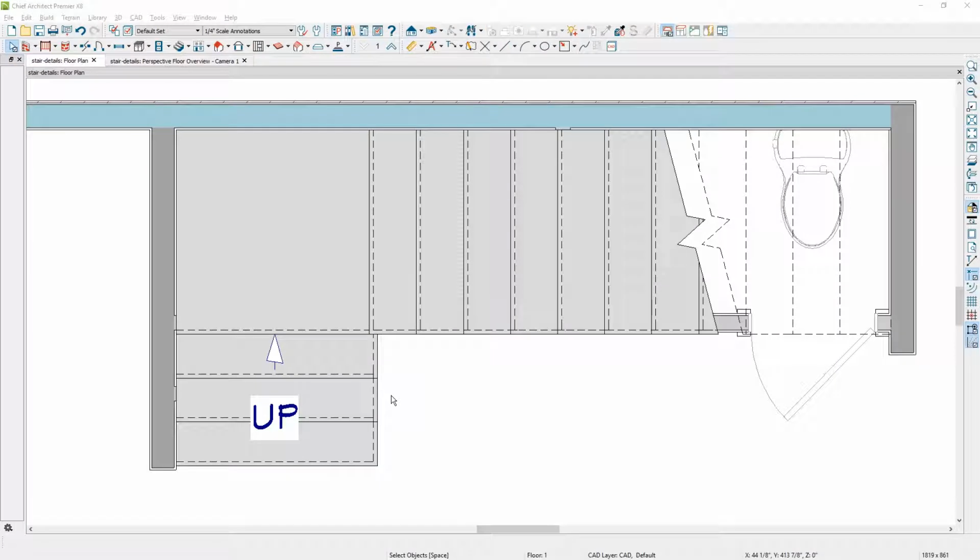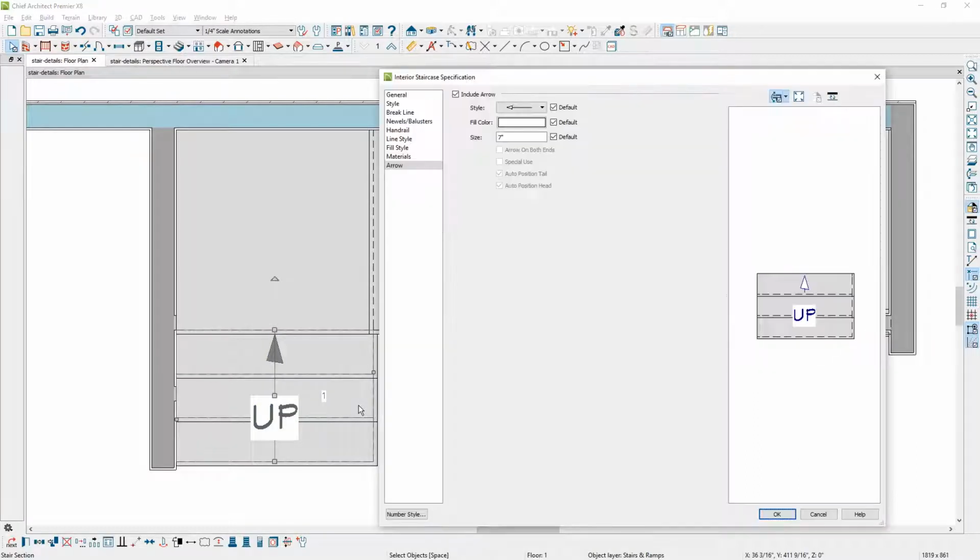I'll begin in the video with the directional text for the stairs, including the arrows. When you open up the stair dialog, there is a panel for arrows. It's the bottom panel here, and you can choose to include an arrow or exclude the arrow. If I include the arrow, it will accept defaults.